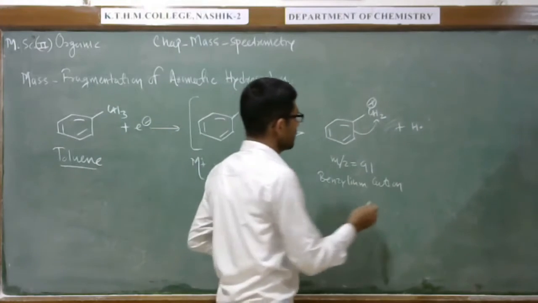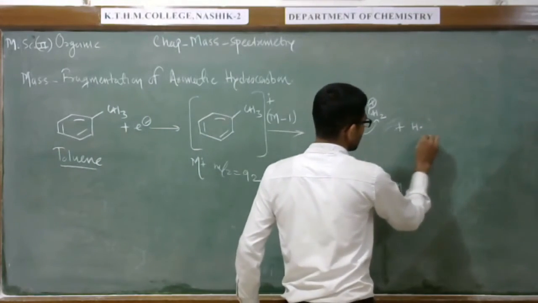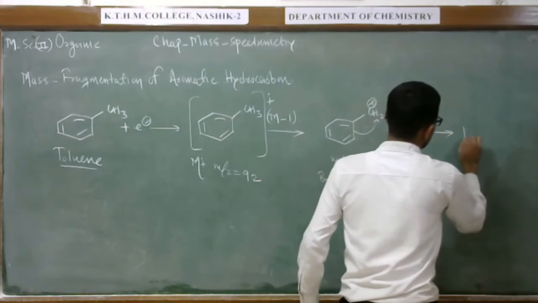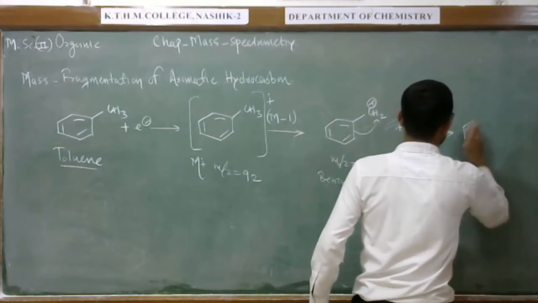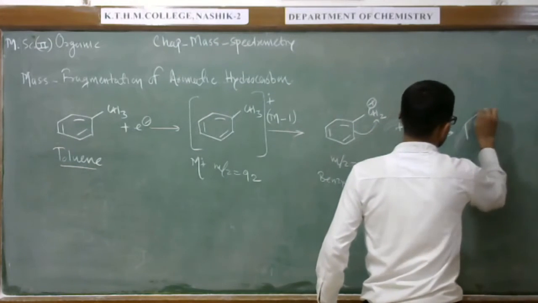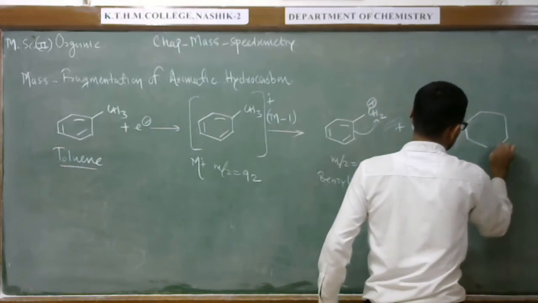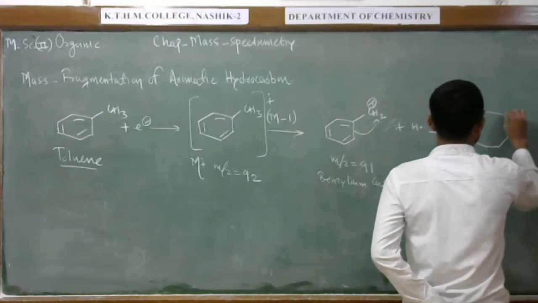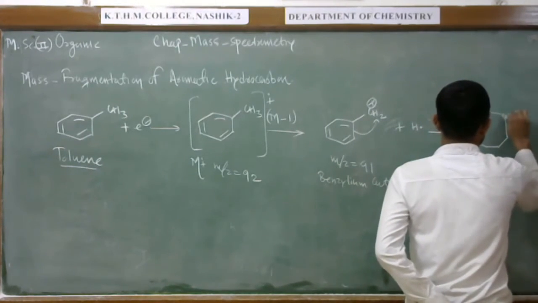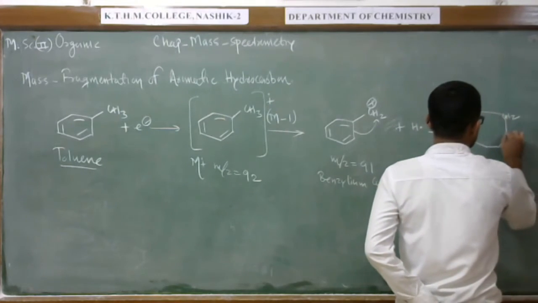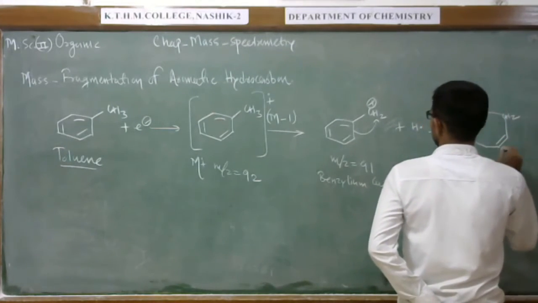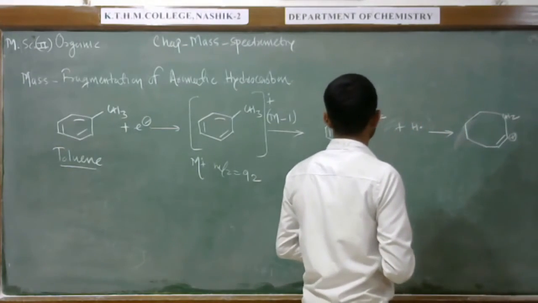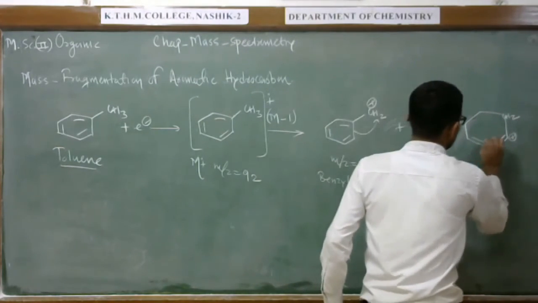So this benzylium cation, when it undergoes rearrangement, we can observe the 7 numbering. Okay. After rearrangement, this CH2 carbon, this neighboring carbon acquires the positive charge, like this.